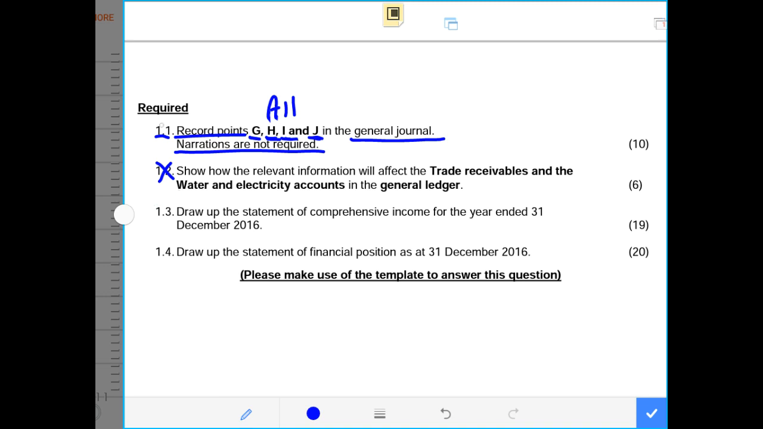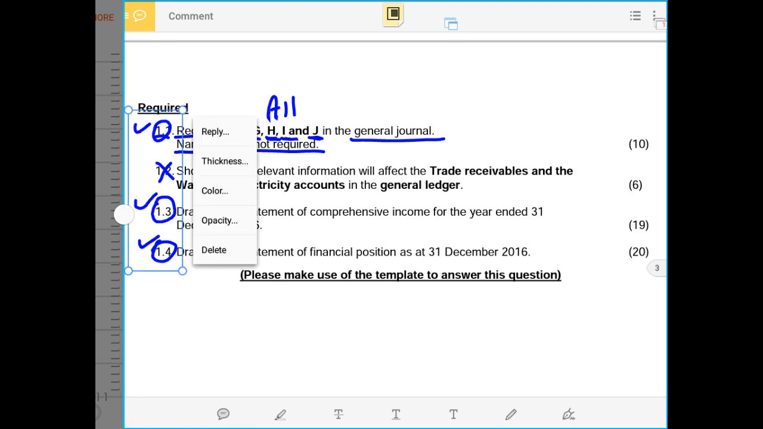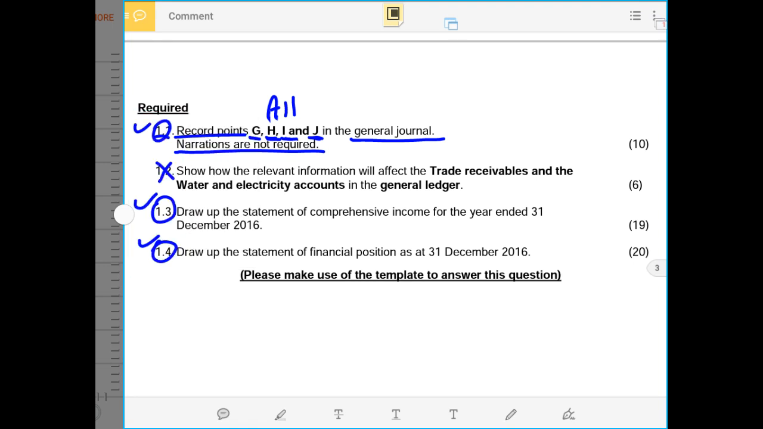And in 1.3, we are required to draw the statement of comprehensive income. Then I will do 1.3, and in 1.4 we are required to draw the statement of financial position. Then I will do 1.4. Meaning that I will do 1.1, 1.3, and 1.4. Because of time, I know that I will not be able to reach 1.2, so I will only do the main questions. However, later on, I might do the ledger accounts on this exercise.